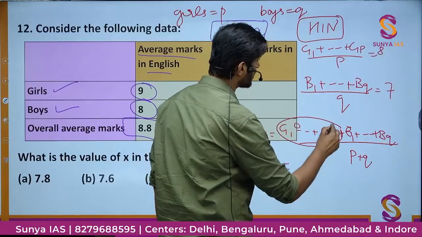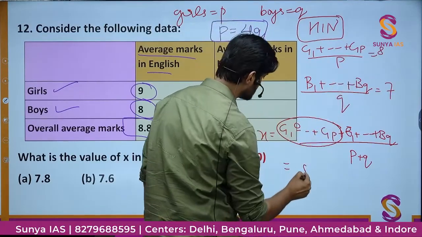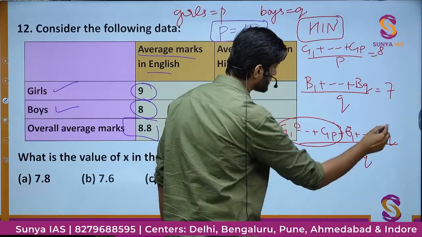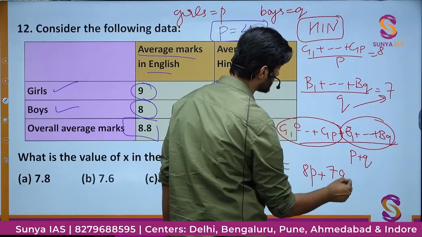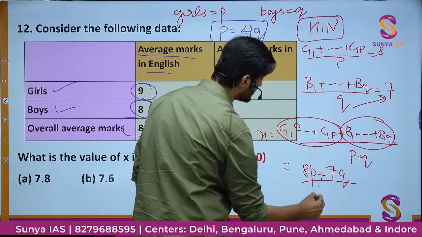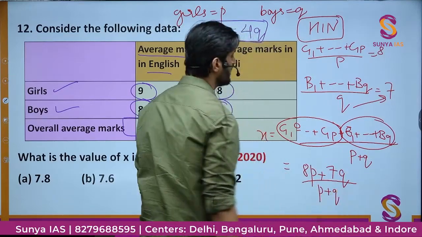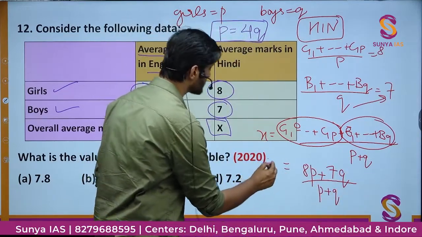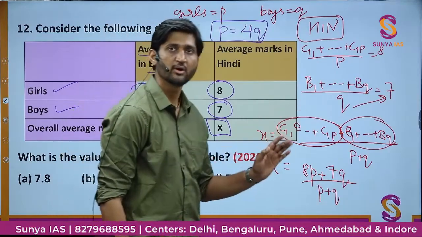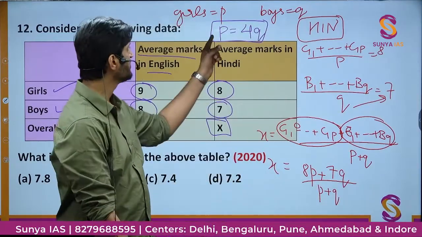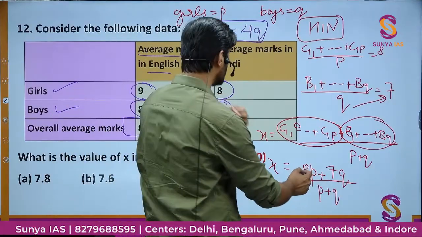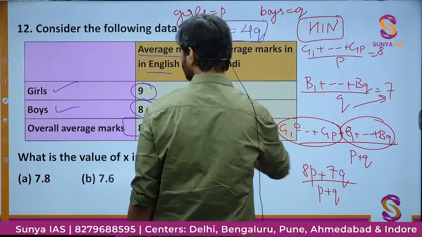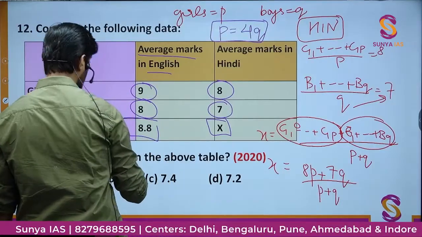This sum is coming out to be how much? 8P. This sum is coming out to be how much? 7Q. I am now writing it quickly. Same process I am following here also, divided by P plus Q. Now we have this expression in terms of P and Q. But I know one relation between P and Q, that is P is equal to 4Q. If I put P equal to 4Q here, I will get a different equation.